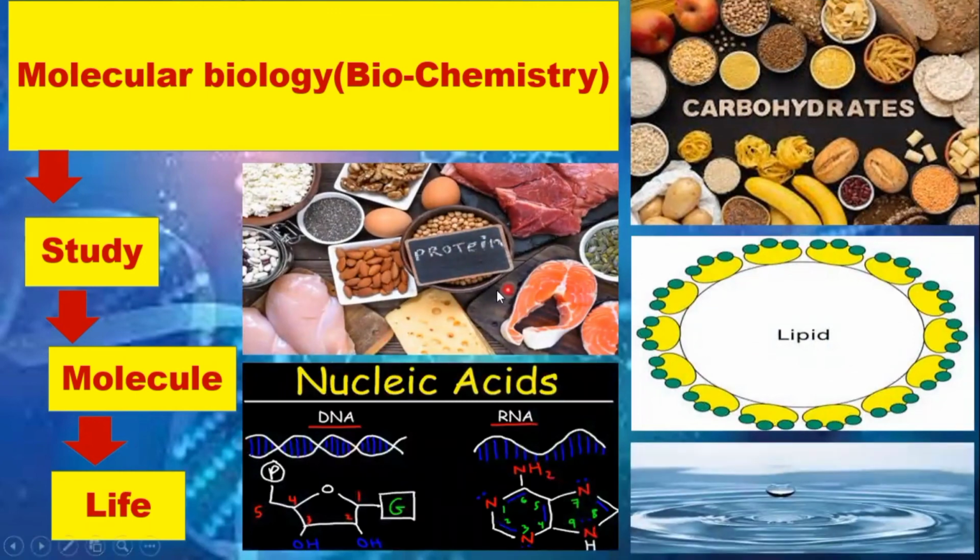The first one is protein, second one is carbohydrates, third one is nucleic acid, fourth one is lipids, and the fifth one is water. When we study these molecules of life, their structure, their composition, and their function, it is included in the branch of biology that is molecular biology.